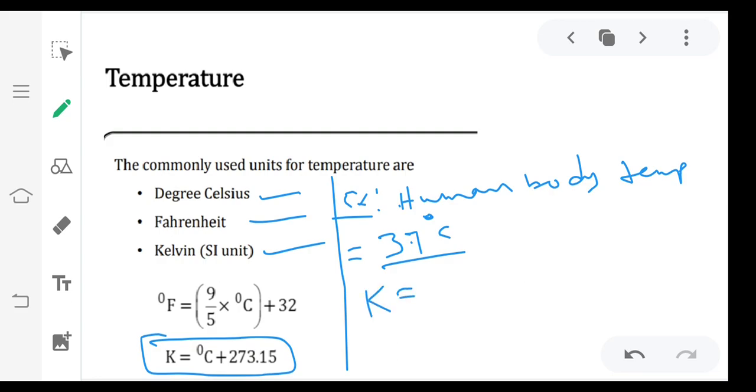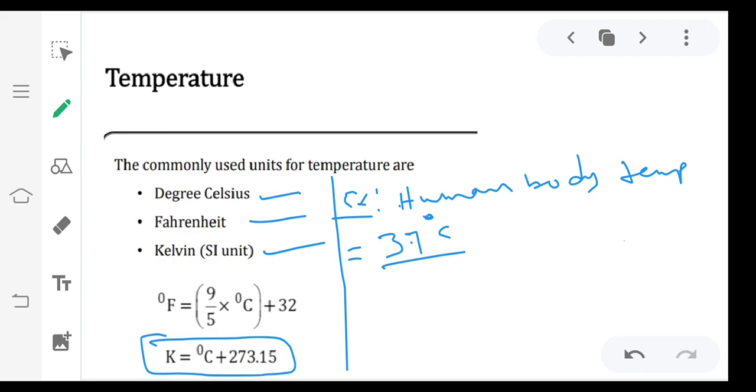Kelvin temperature equal to 37 plus 273.15. So 310.15 Kelvin.